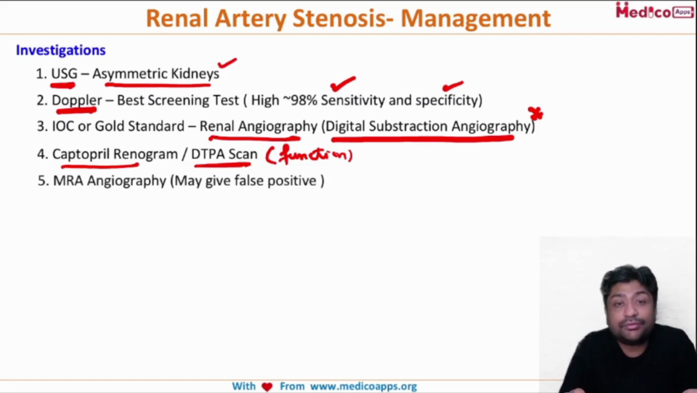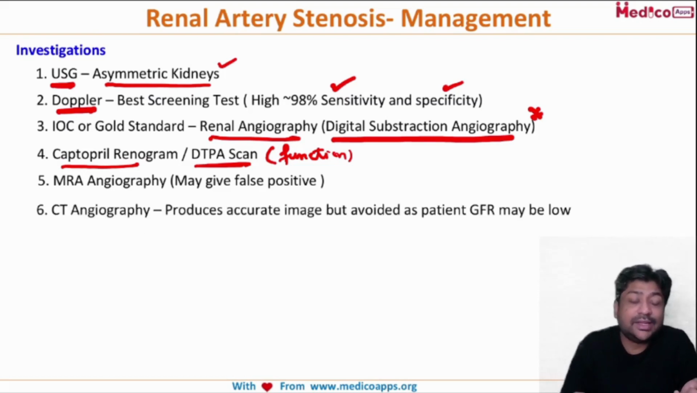MRA angiography, remember, can give false positives because of the turbulence in the flow. But MRA angiography is also a very important choice, and in many cases CT angiography can also be done. It produces a very accurate image, which makes the diagnosis much easier. But remember, many of these patients may have compromised kidney function tests, so then CT angiography may not be possible.